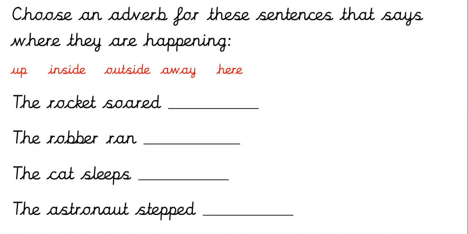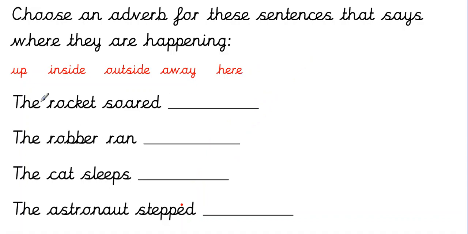So what I would like you to do now then, I would like you to choose one of these adverbs. Okay, and I'd like you to put them into these sentences so that they make sense. Okay, remember your sentence needs to finish with a full stop. So what I would do, I would write the numbers 1, 2, 3, 4 down on your piece of paper, and I would probably just write your adverb in. If you want to put anything on the end of the sentence, that's fine.